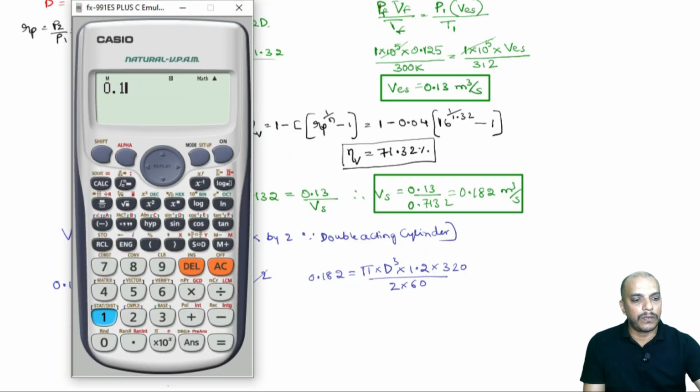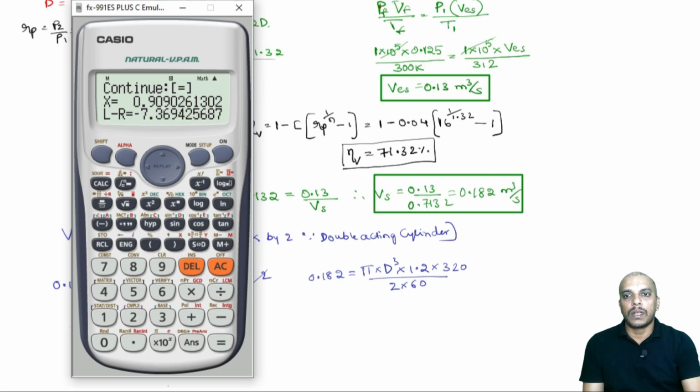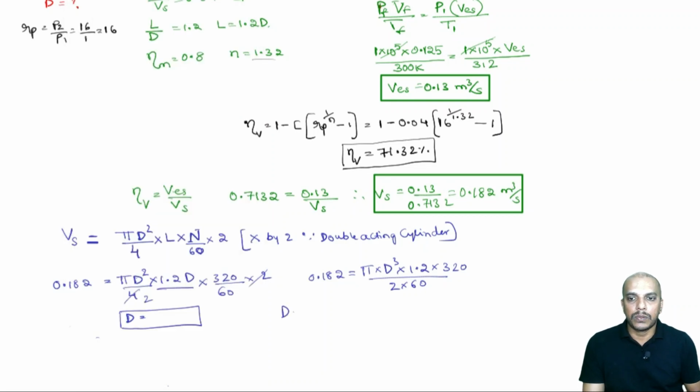Now, let us go for 0.182, Alpha equals, shift pi into alpha x power 3 multiplied by 1.2 multiplied by 320 divided by 2 into 60. Shift solve for x is equal to 0. We will have 0.262, that is, the diameter is 0.262.